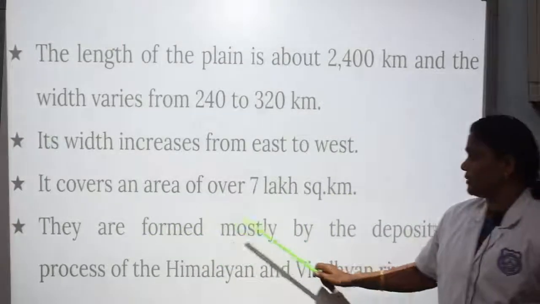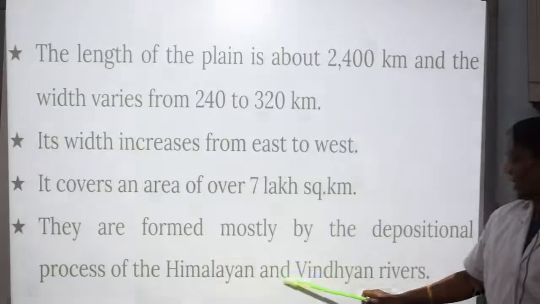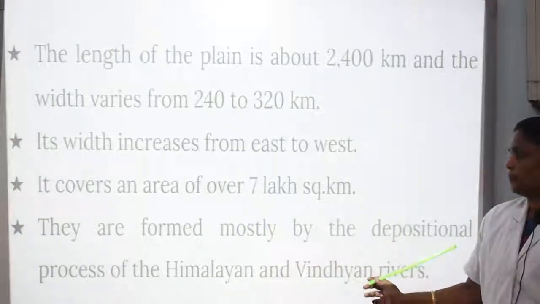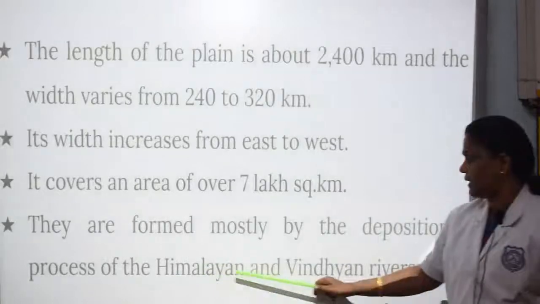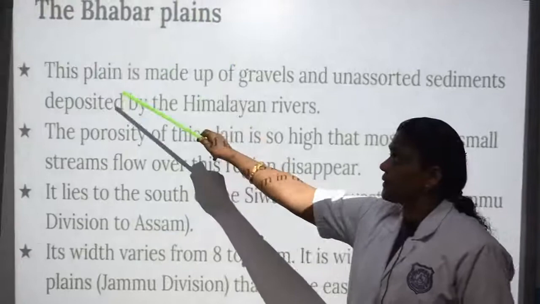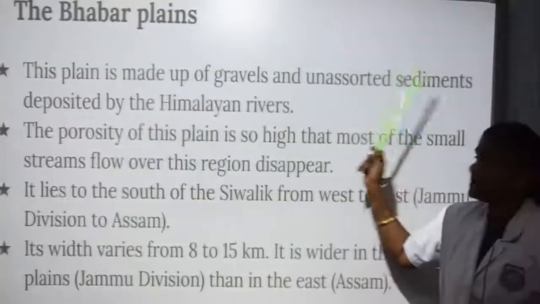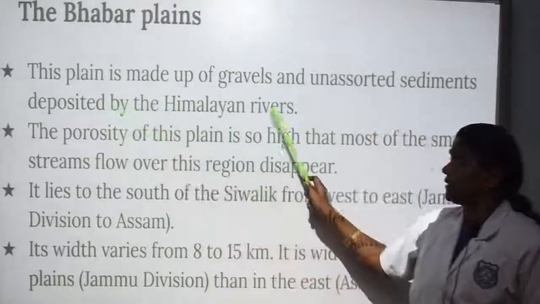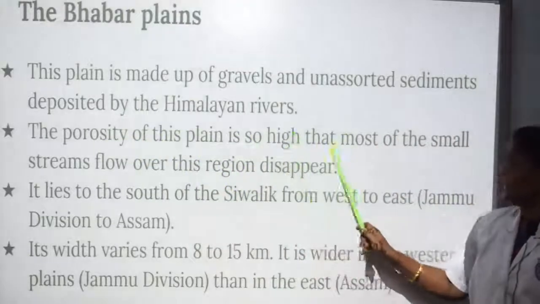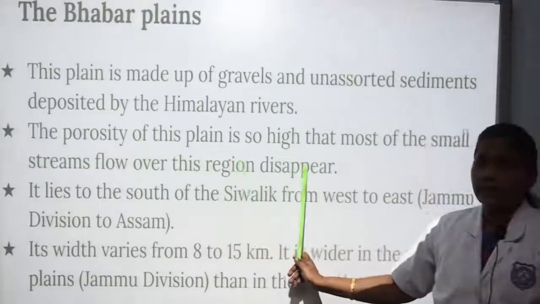They are formed mostly by the depositional process of the Himalayan and Vindhyan rivers. First, we can see the Babar Plains. This plain is made up of gravels and unassorted sediments deposited by the Himalayan rivers. The porosity of this plain is so high that most of the small streams flowing over this region disappear.